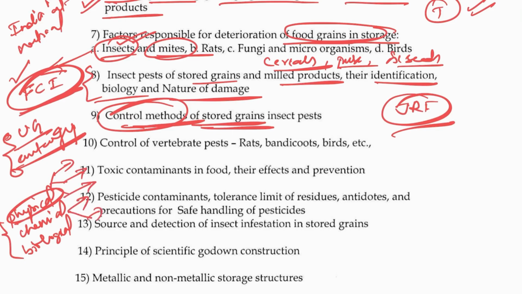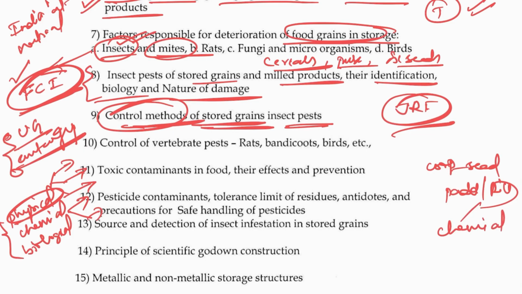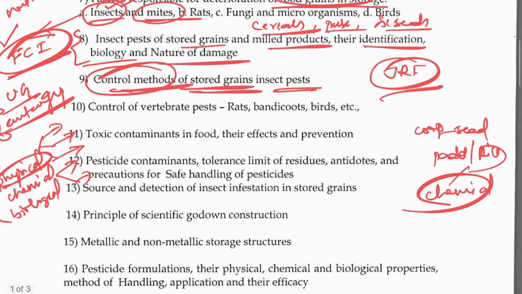So these things they may expect. They may ask about the crop or the seed, suppose the seed like paddy or rice, which chemical is used. Again, you should know the details of the harmful level, what is toxic, less toxic, and permissible level. So these things, control of vertebrate pests. These are vertebrates, rats, birds, bandicoots, etc. Then toxic contaminants in food.